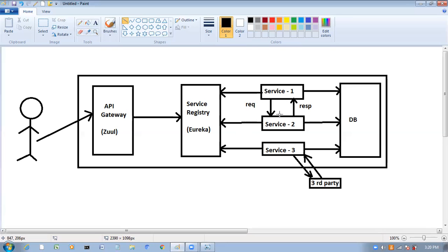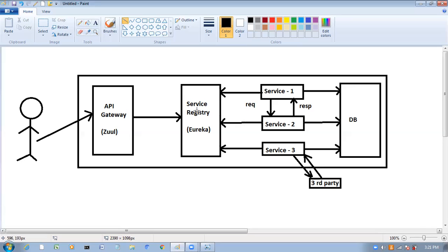Understood? Next, one service is nothing but what? Here service 1, service 2, service 3 are there, and each service is one REST API. As a service registry, what are we using? Eureka server we are using as a service registry. So next one is services. Services are nothing but what?